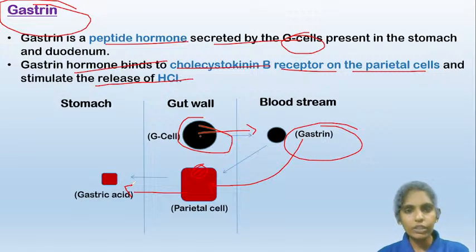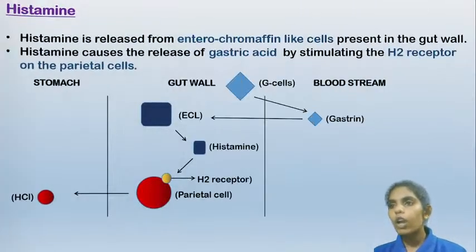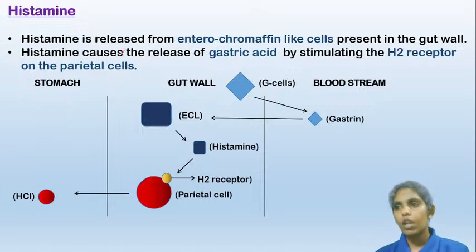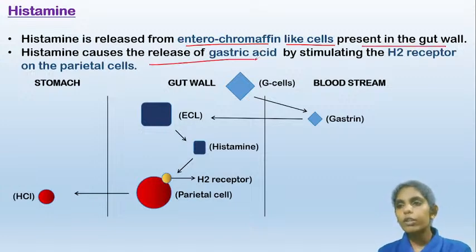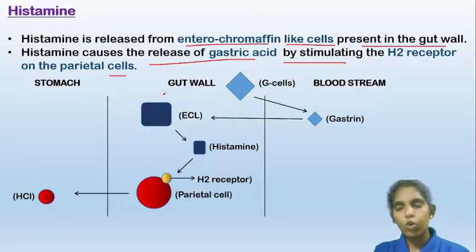So conclusively you can say that the gastrin hormone, when it is released, will stimulate the parietal cells to produce HCl. Now coming to the other type of hormone, histamine. Histamine is released by enterochromaffin-like cells present in the gut wall, and this histamine causes the release of gastric acid by stimulating the H2 receptors. Okay, the histamine is released by the enterochromaffin cells present in the gut wall.